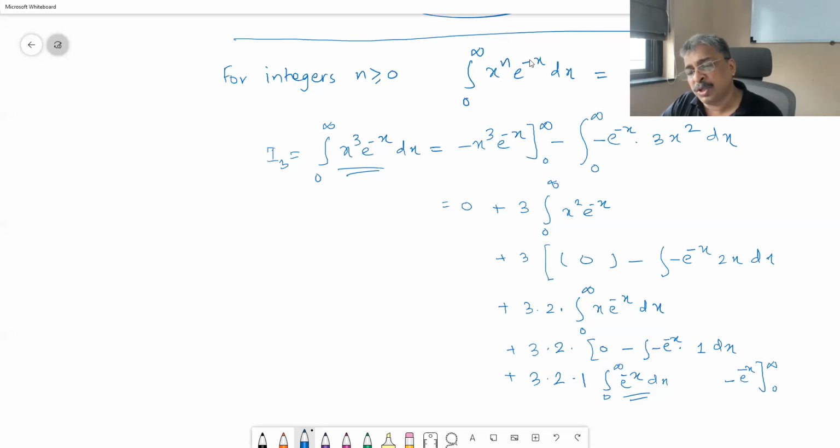So it is 1 upon e^x, as x is tending to infinity, it is 0. So minus 0 minus minus plus 1. When you put x equal to 0, you get 1, and therefore the answer is 0 plus 1. So the answer for I3 is equal to 3 factorial. I4 will be 4 factorial, and therefore the given integral is n factorial. Okay, this is Euler's formula.